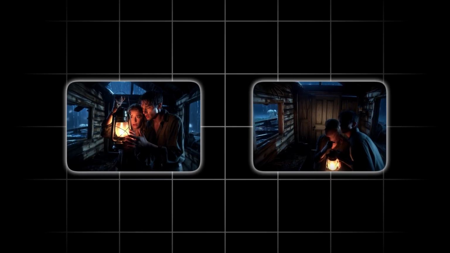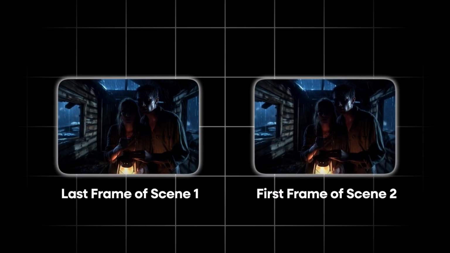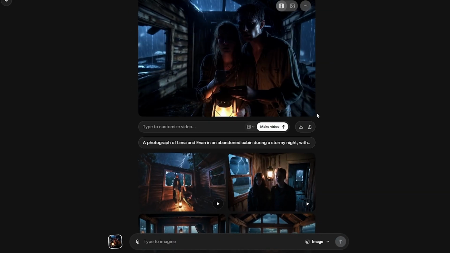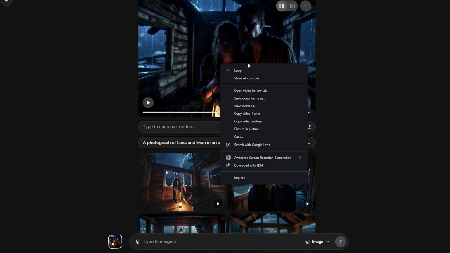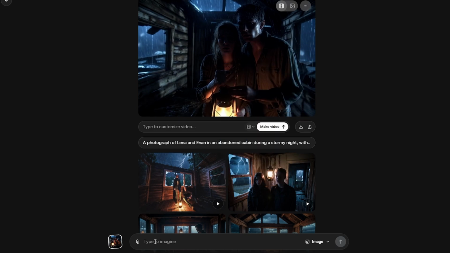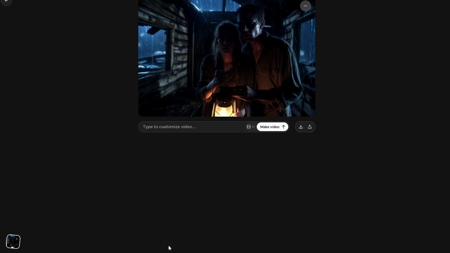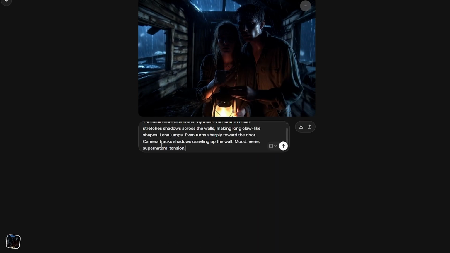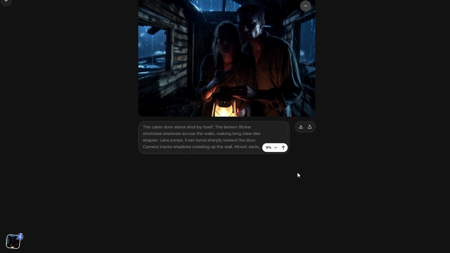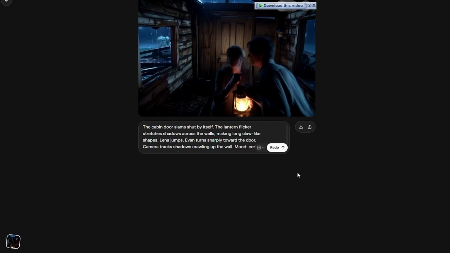Here's the part that makes this whole thing work, and honestly, most people don't know about this. To keep your characters looking the same from scene to scene, you need to use the last frame of your previous clip as a reference. Here's how. Pause your video at the very last frame. Right-click and copy that video frame. Paste it into the prompt box. Add your next scene description below it. Hit Generate. This keeps everything consistent, same character, same outfit, same visual style.